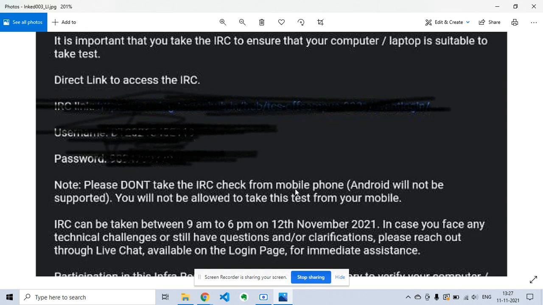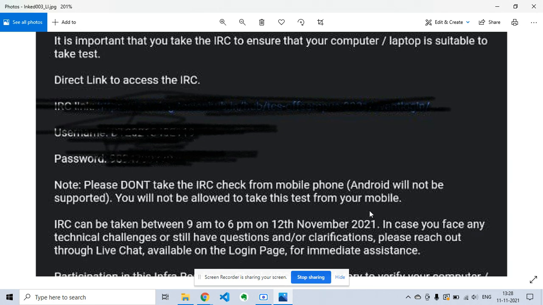Please don't take the IRC check from a mobile phone. Android will not be supported. You will not be allowed to take this test from mobile. If you access this from mobile, it will not work, and it will directly tell you that it is not supported in mobile. Even if you use the desktop site on mobile, it will not work,